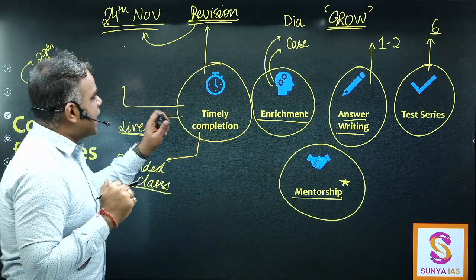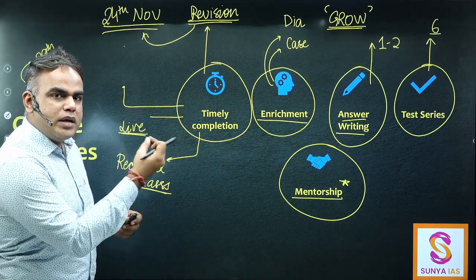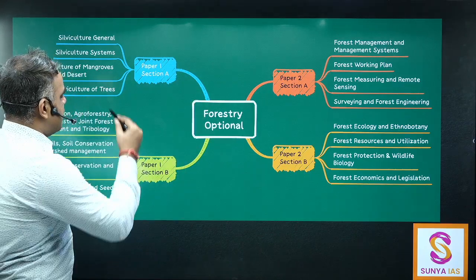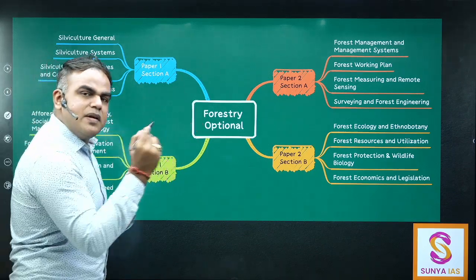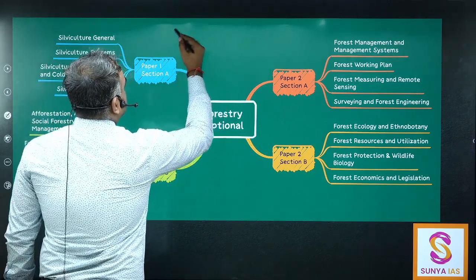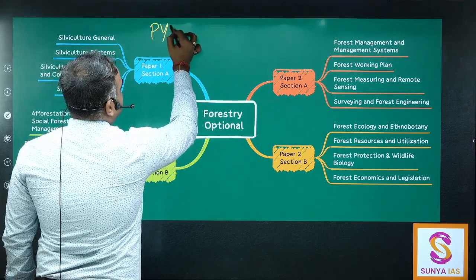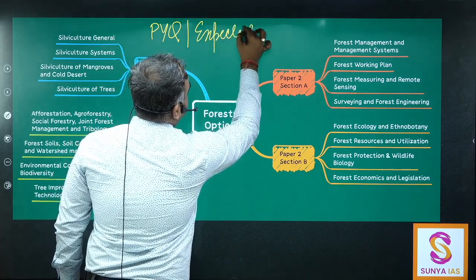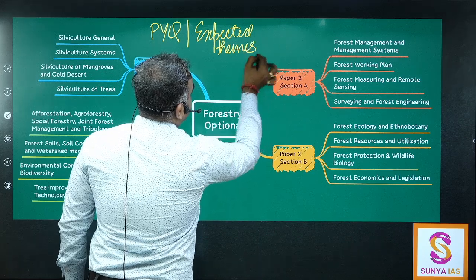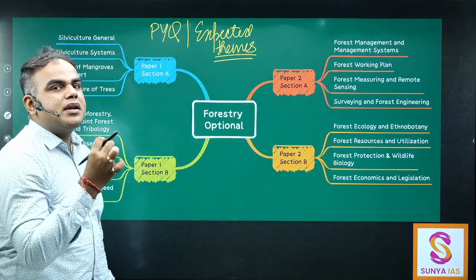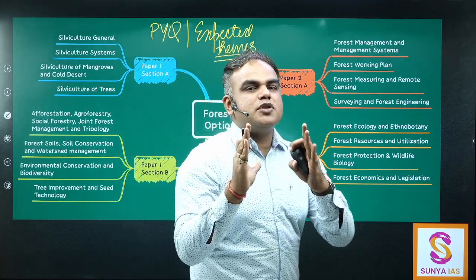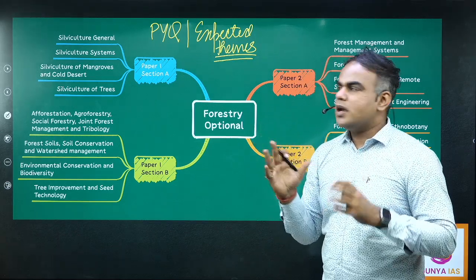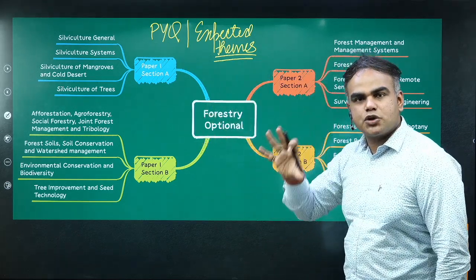Fine. So if that is clear, I'll also tell you how we intend to go about all the important parts, right? From paper 1A, paper 1B, 2A, 2B. So when we do the syllabus, this is your syllabus, keeping the previous year questions in mind, and again, focus on the expected themes. The whole idea is to prioritize our learning, okay? In a limited time span, what is the best we can do and how we can fetch the maximum marks from that, okay? That is again the whole objective of this crash course, right?